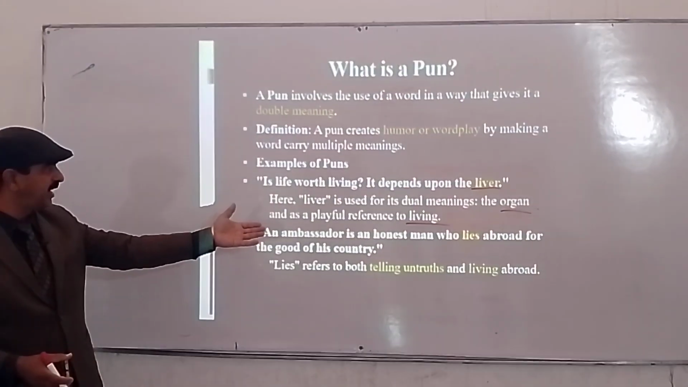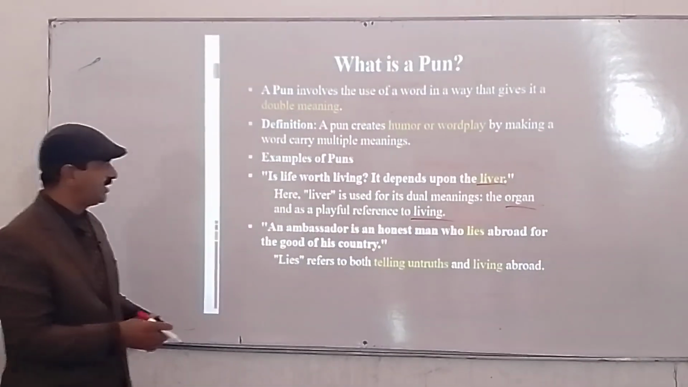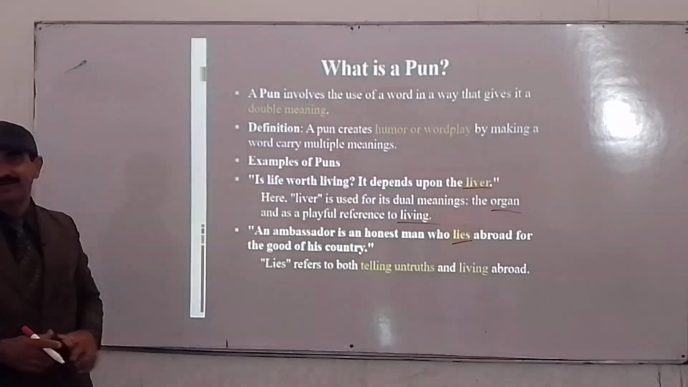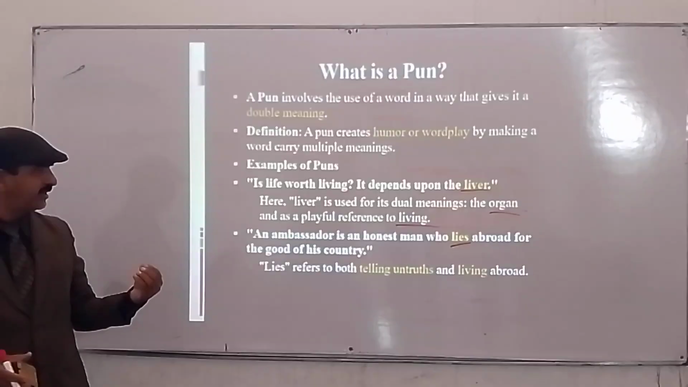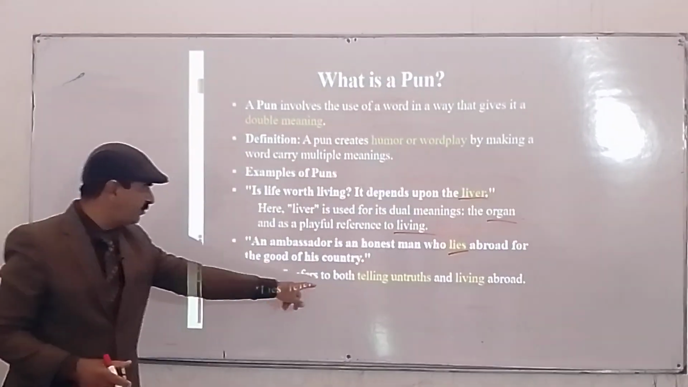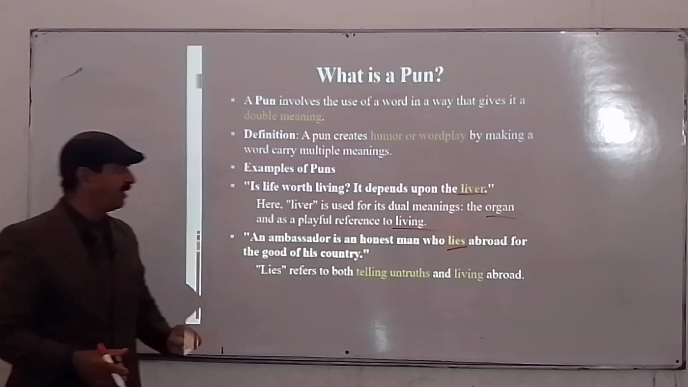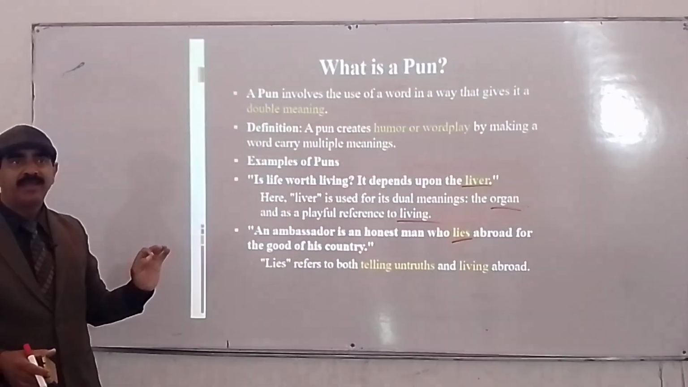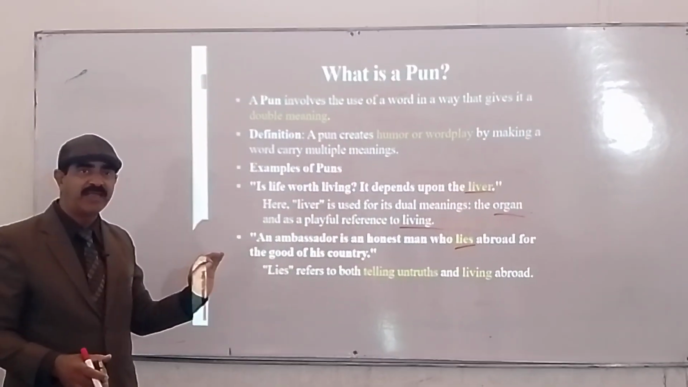An ambassador is an honest man who lies abroad for the good of his country. Again, lies, and what? Double meaning. Lies refers to both telling untruths and living abroad. Lie means living abroad. Lie also means telling untruths.